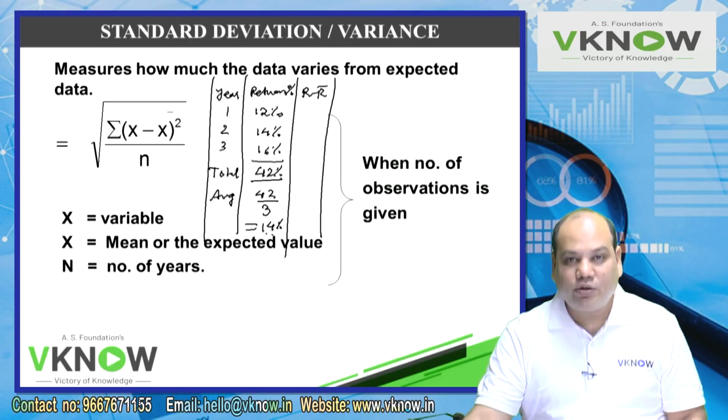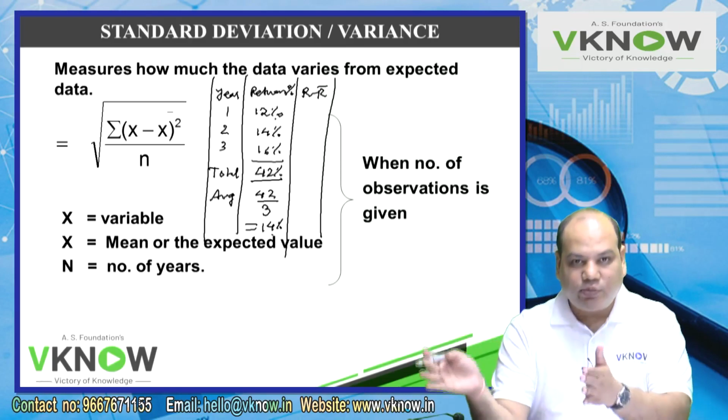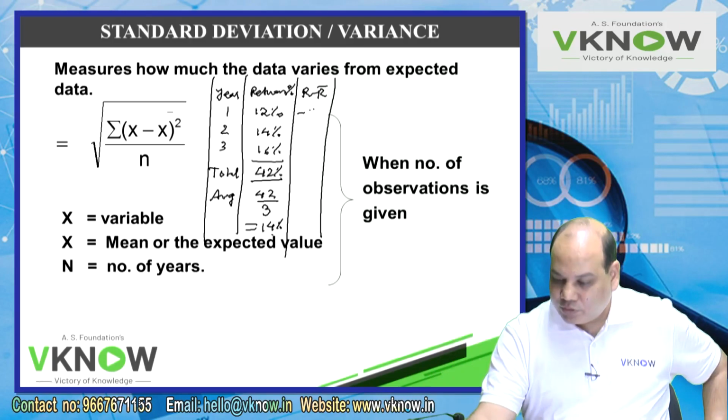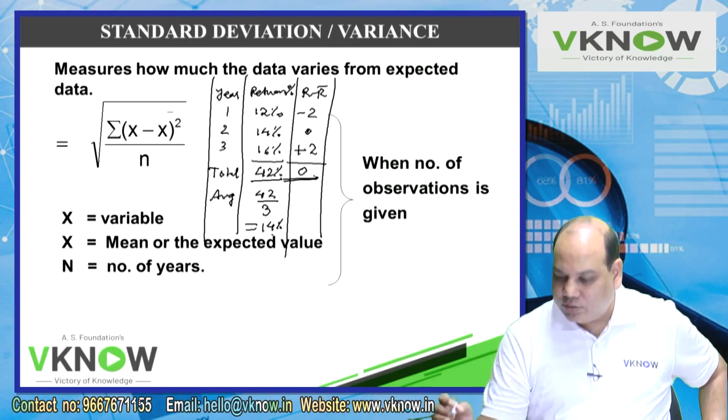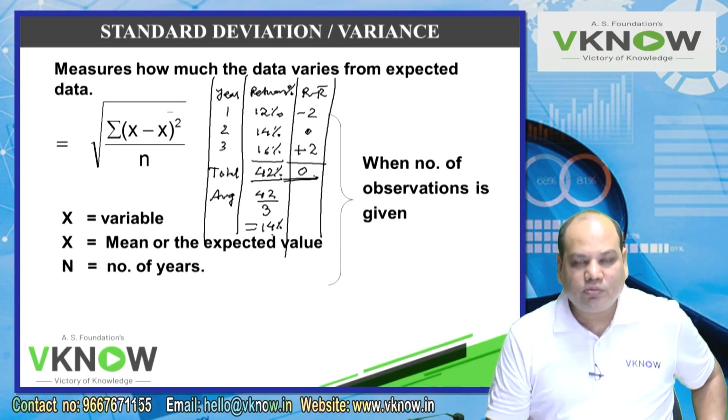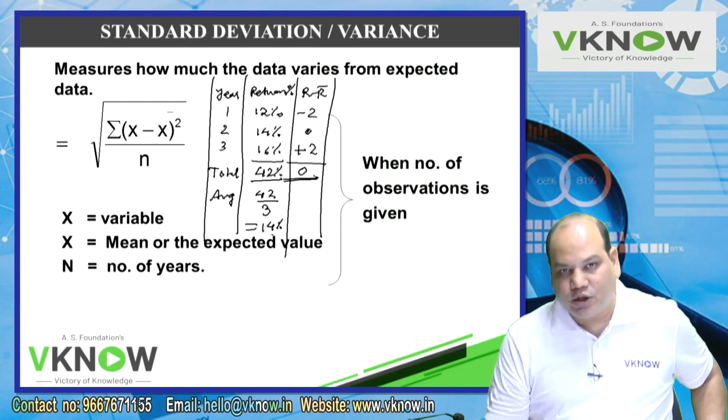12 minus 14, how much is it deviating? Minus 2. 14 minus 14 is 0. 16 minus 14 is plus 2. If I take the total of the deviations only, the total will be 0. If I say the deviation is 0, it is not a correct representation of the situation, because there is deviation; it is less than average, it is more than average, but your total is saying it is 0.